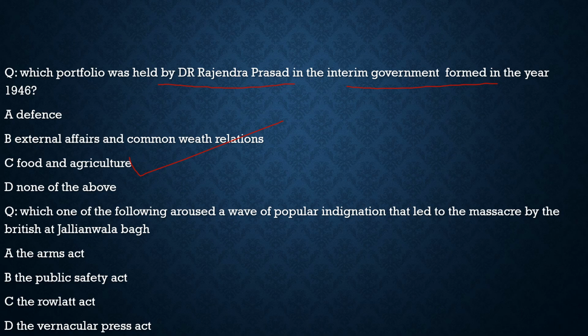Now coming to the last question of today's discussion: which one of the following aroused a wave of popular indignation that led to the massacre by the British at Jallianwala Bagh? This is a very simple and straightforward question. If you had just qualified your 10th exam, you would definitely mark this correctly. It is the Rowlatt Act. It was the protest against this act that led to the massacre at Jallianwala Bagh.